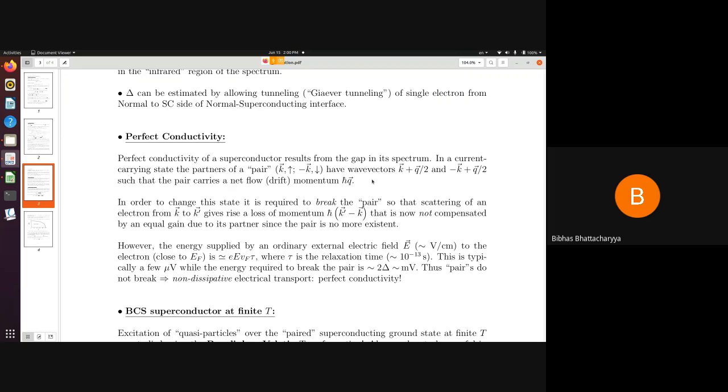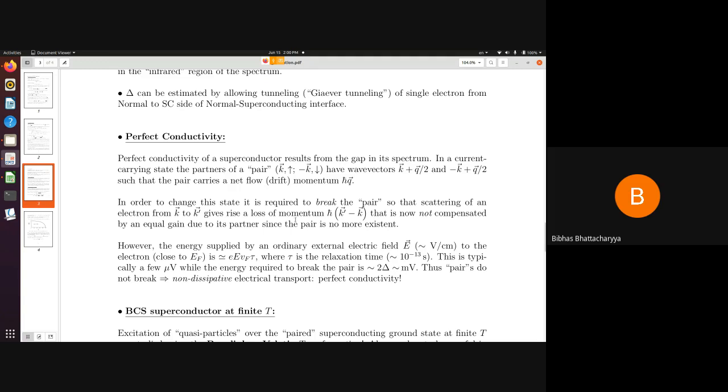Now, if you have to change this situation, then you have to break the pair. If there is a scattering of one electron from k to k prime that is not compensated by another electron being scattered from minus k to minus k prime.